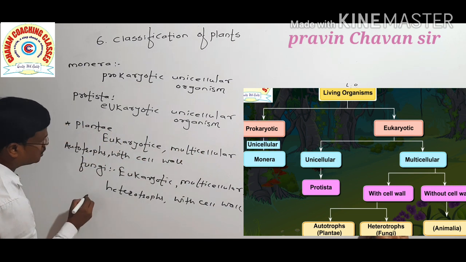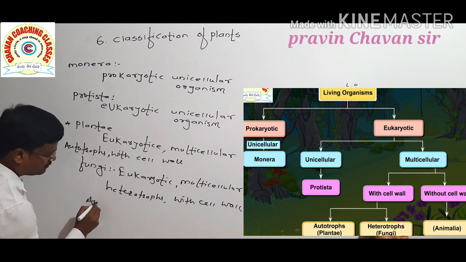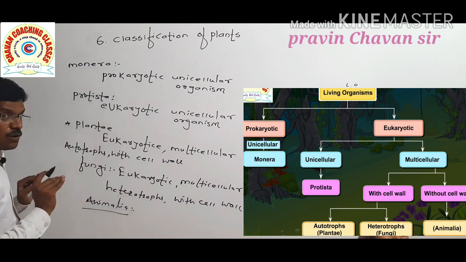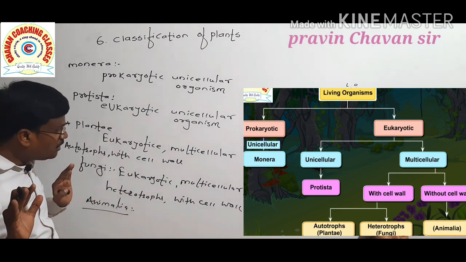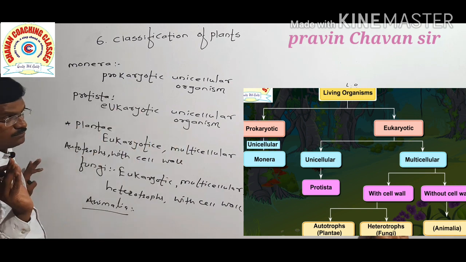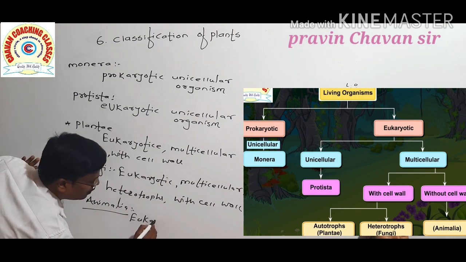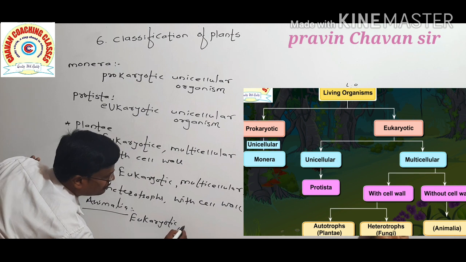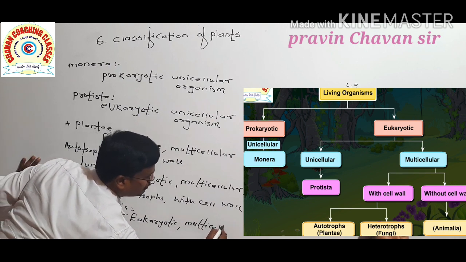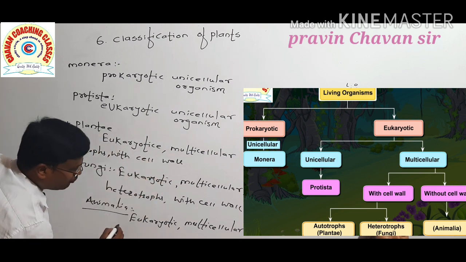And the last one is Animalia. Animalia includes all the animals: eukaryotic, multicellular and without cell wall.